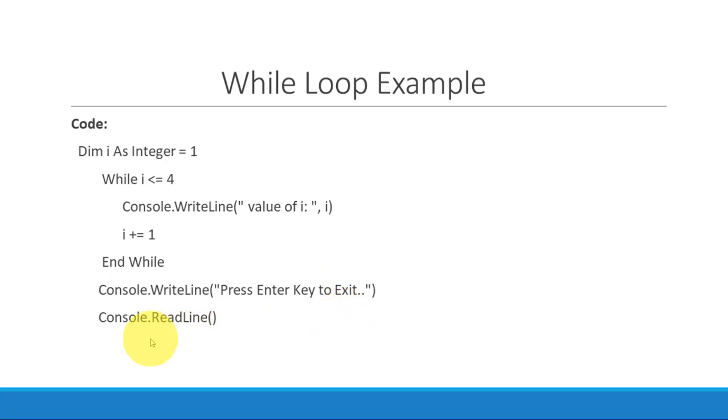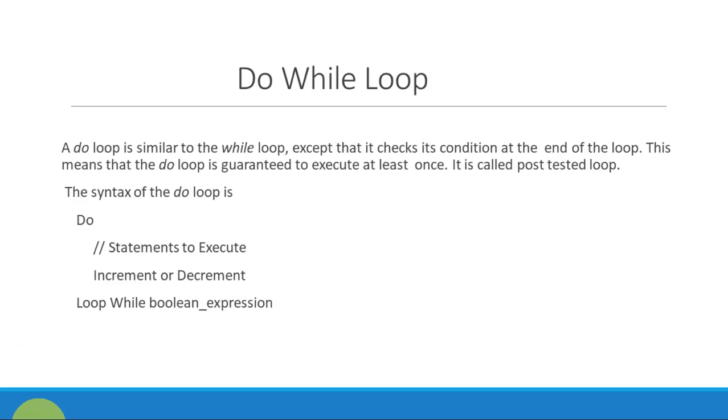Anything you can write, and ReadLine is used to stop the cursor for some time. So this is how the while loop works. That is, first check the condition and then execute the statements. Next loop is the do while loop.